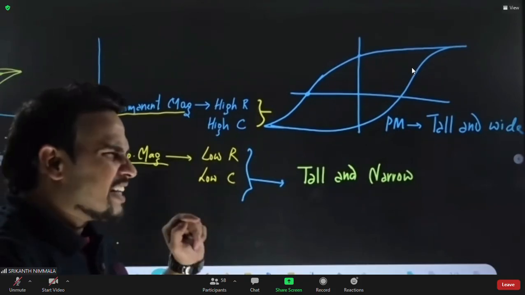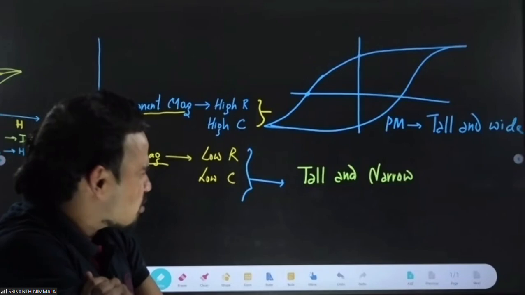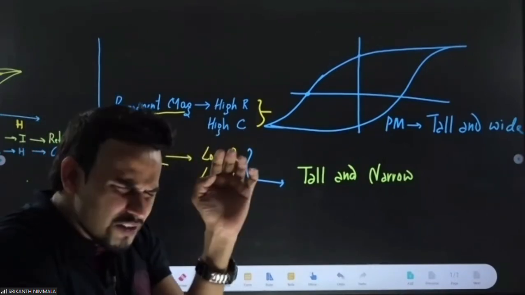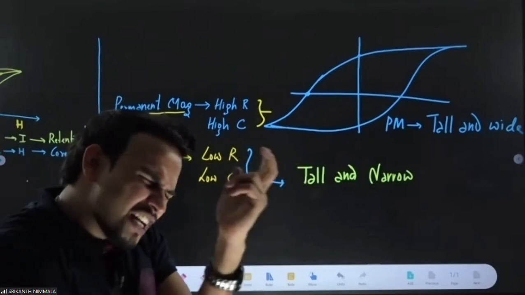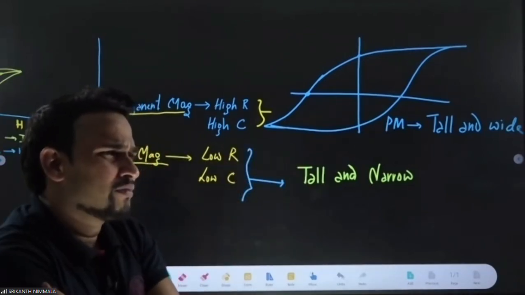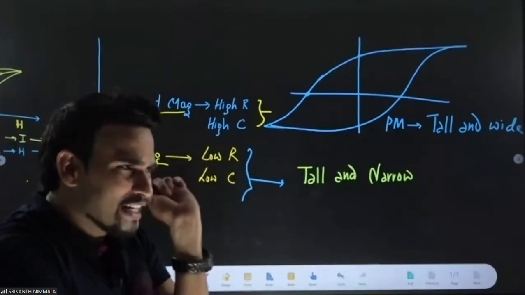Why is it like that, sir? Tall and narrow, sir? It should be short and narrow. High retentivity, high coercivity gives tall, wide, so low retentivity, low coercivity should be short and narrow. Why is it tall and narrow? Be focused here.